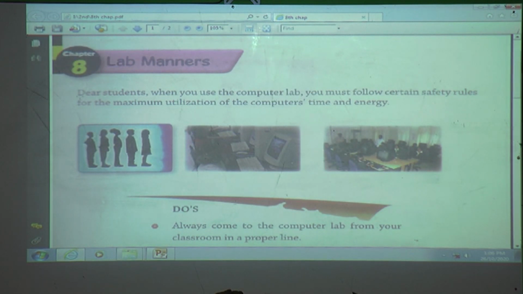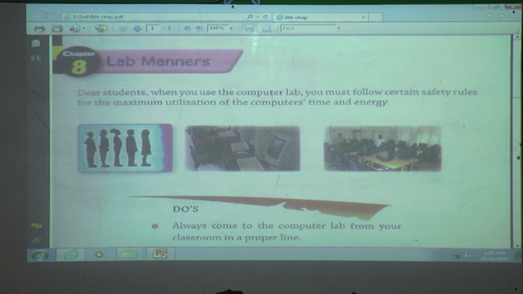First one we will see. Dear students, when you are in the computer lab, you must follow certain safety rules for the maximum utilization of the computer time and energy. What is the use of a computer? Computer saves our time and energy, right?